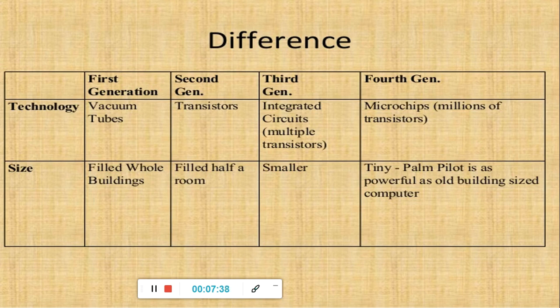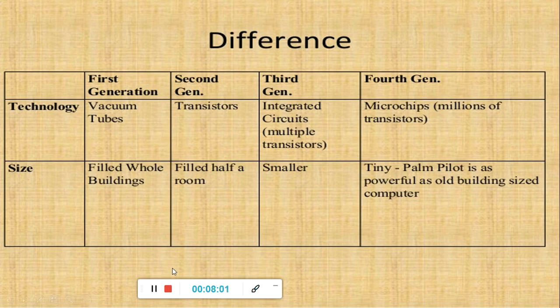In the first generation, vacuum tubes were used. In the second generation, transistors were used. In the third generation, integrated circuits, that is multiple transistors. And in the fourth generation, microchips are used. See the size also differs across all the generations.